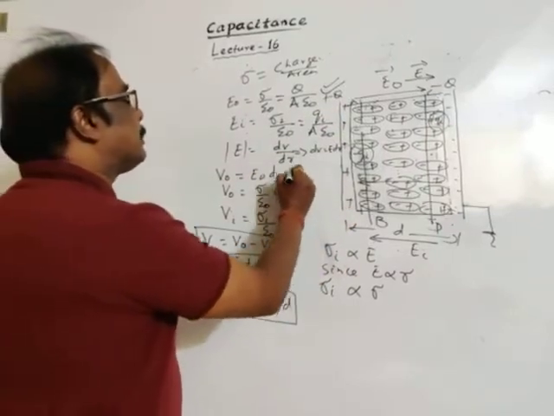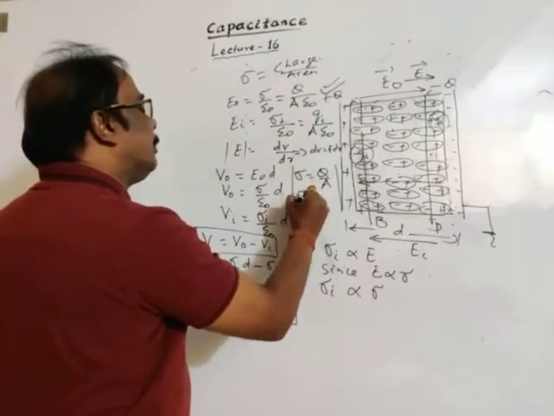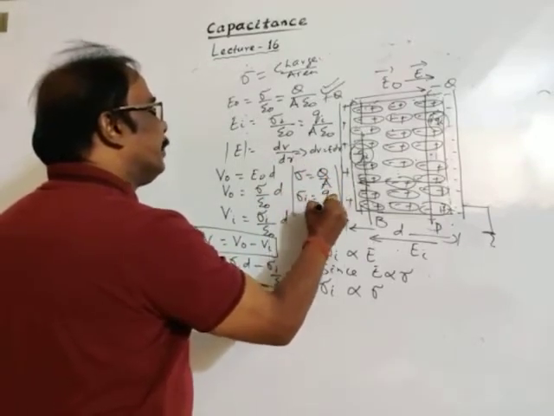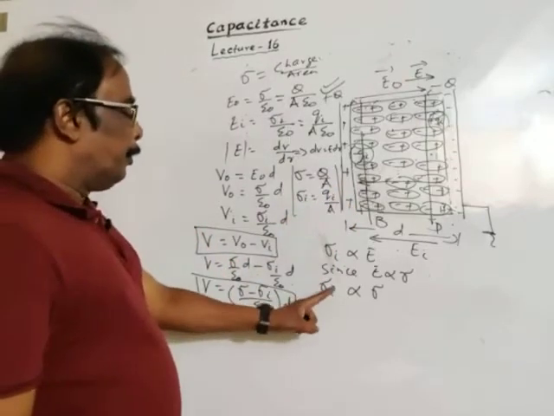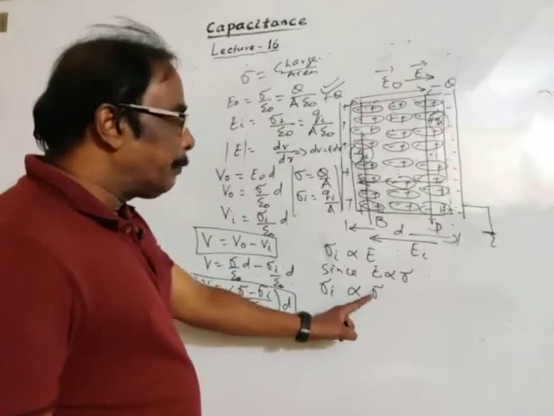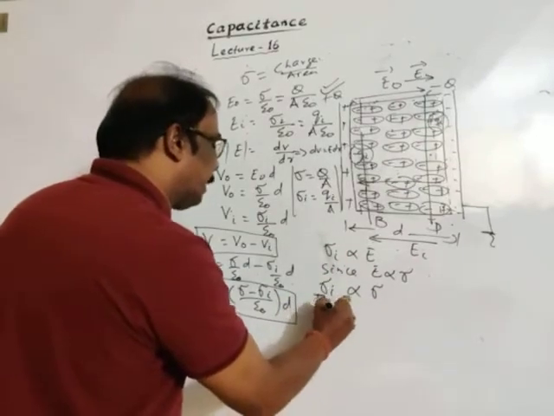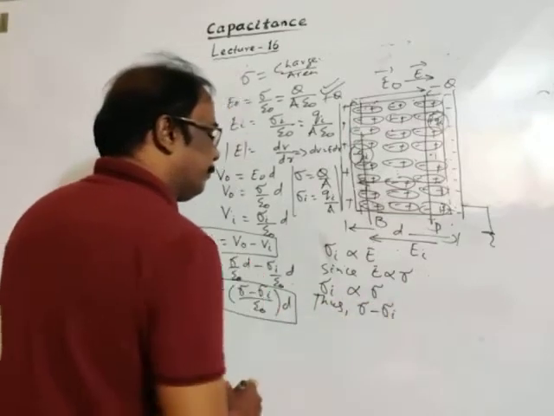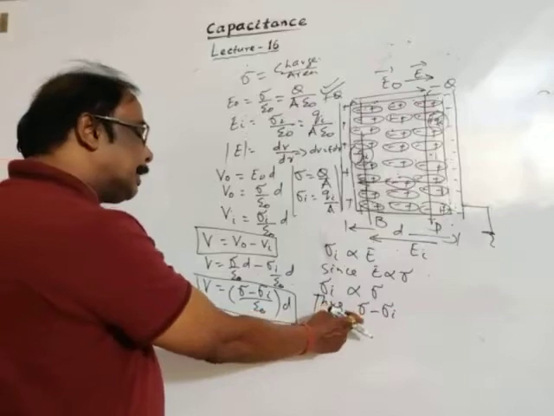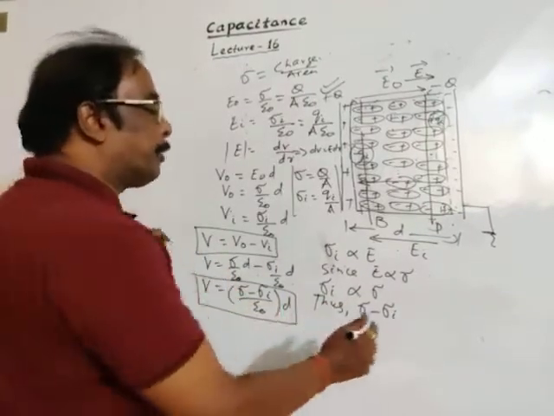The original charge density sigma is equal to Q by surface area. The induced charge density is the induced charge Q divided by surface area. So the induced charge density is directly proportional to the original charge density. Thus we may write sigma minus sigma I, where sigma is the original charge density and sigma I is the charge density due to induced charge.